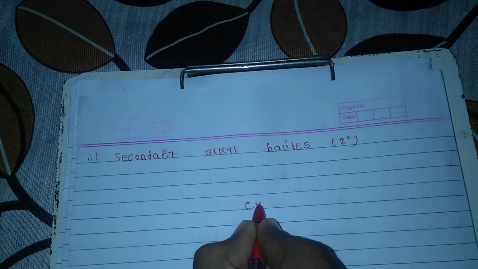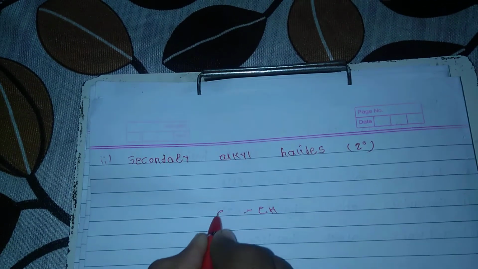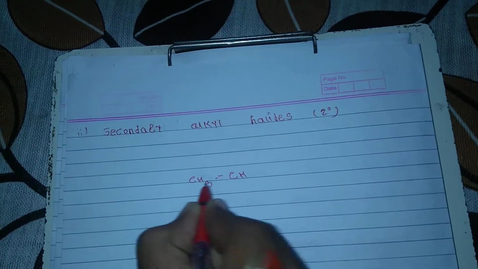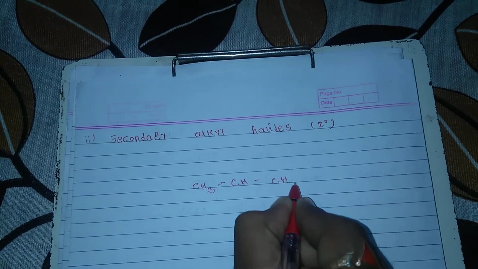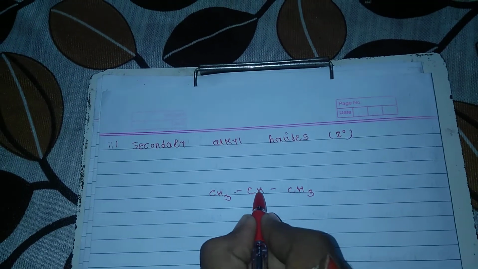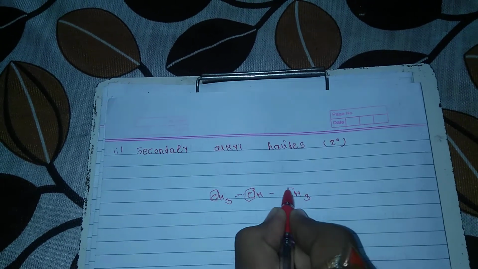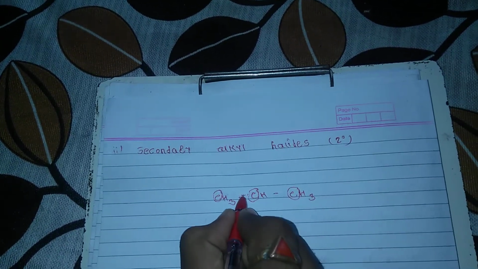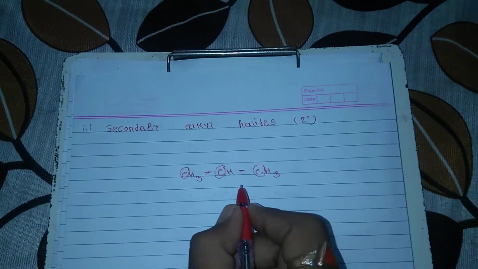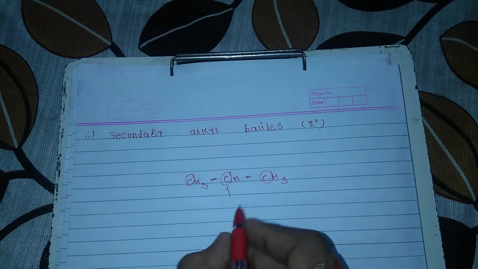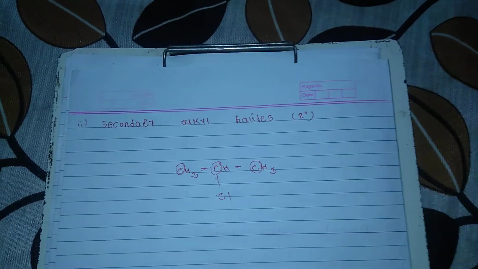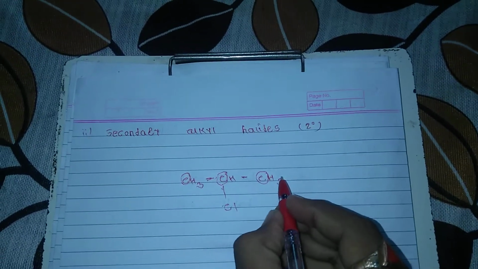For example, this carbon atom is attached to two other carbon atoms. So this is a secondary carbon atom, and in this secondary carbon atom the halide group is attached. So this is a secondary alkyl halide. Now if the same halide group